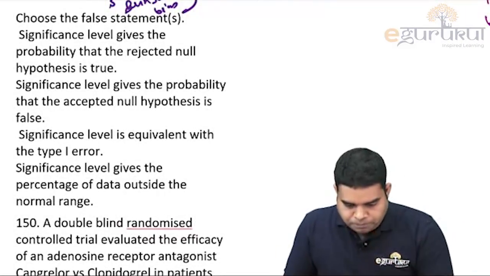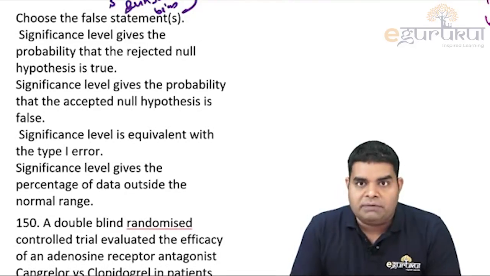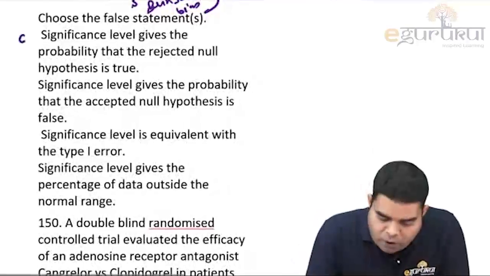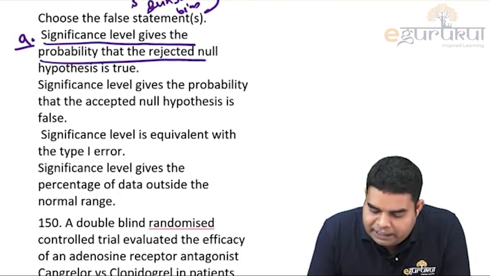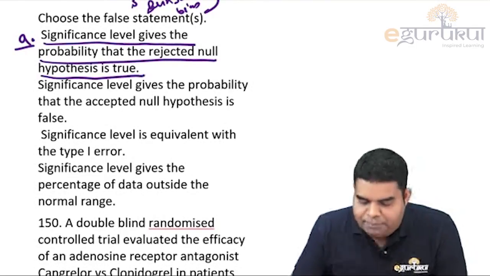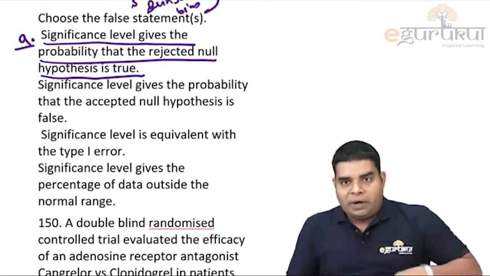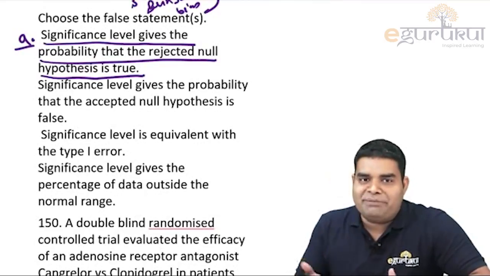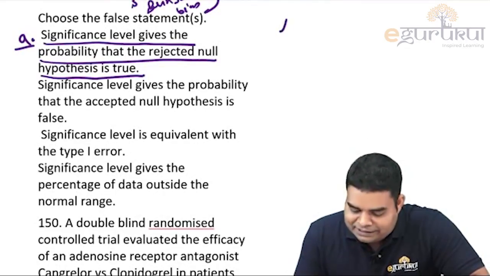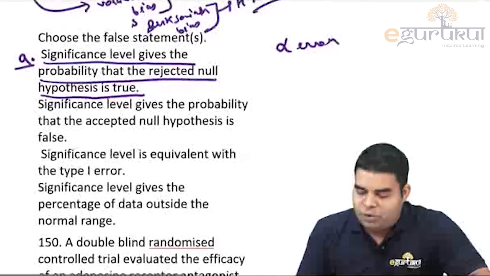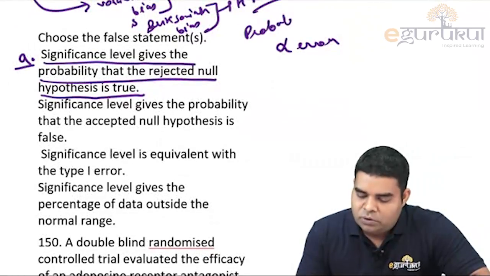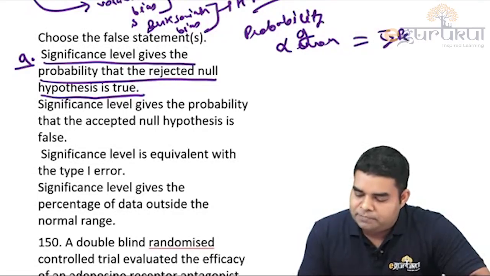Now next question, they are asking you to choose the false statement. Let's go one by one. Option A says that significance level gives the probability that the rejected null hypothesis is true. So first we have to know what the significance level is. This is alpha error. The probability of alpha error is known as type 1 error.